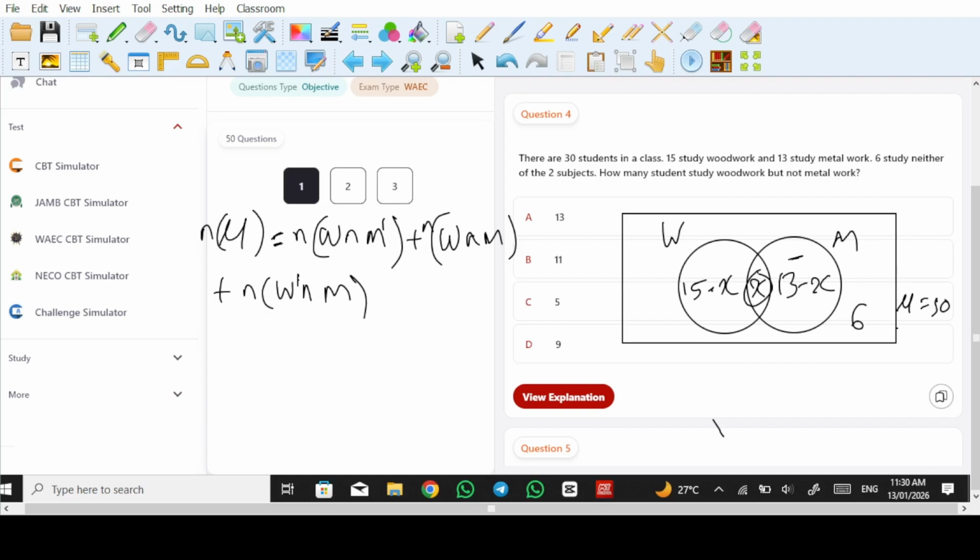And then finally, this 6 here falls in the region of plus n of W union M complement. Okay, the entire sets, they are not in any of the sets.